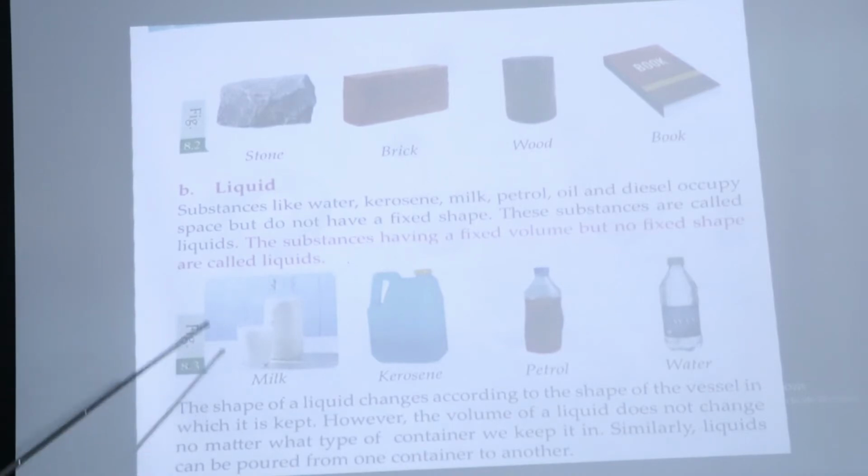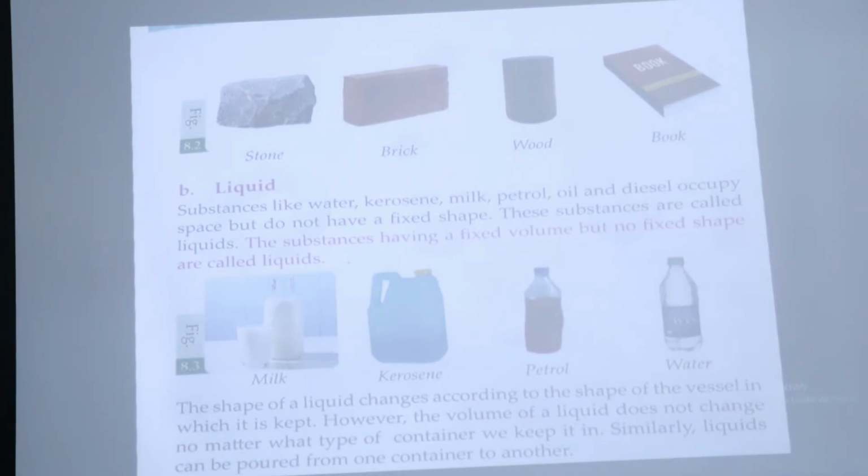And you have to remember, liquids have a fixed volume but they do not have a fixed shape. The shape of a liquid changes according to the shape of the vessel in which it is kept. However, the volume of a liquid does not change no matter what type of container we keep it in. Similarly, liquids can be poured from one container to another. Vessels means bhada.